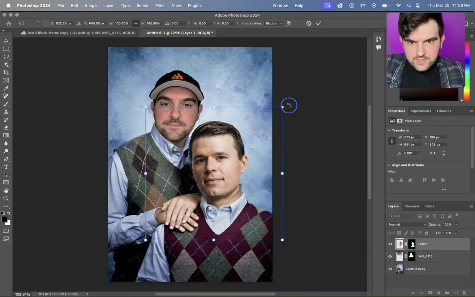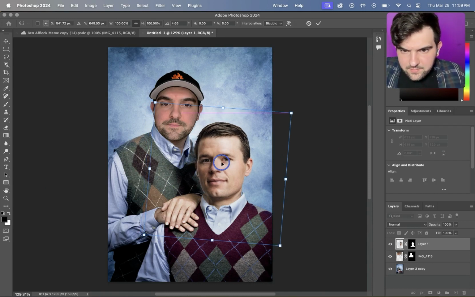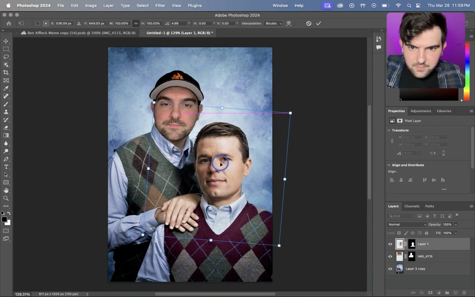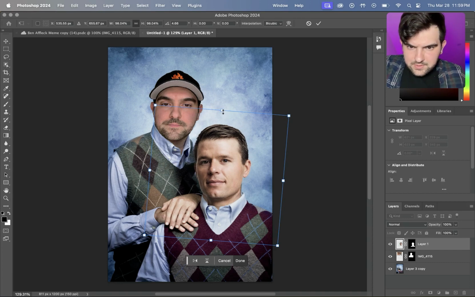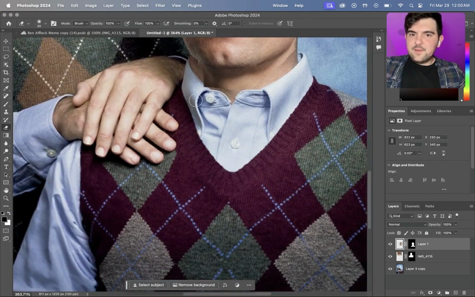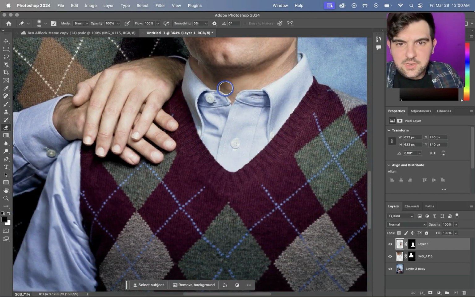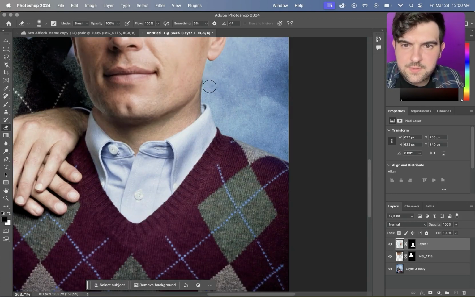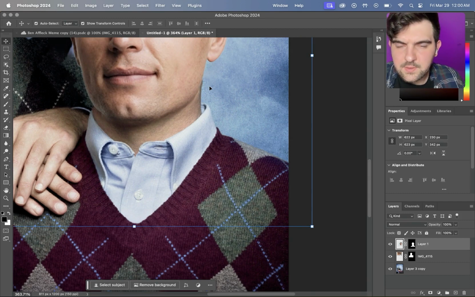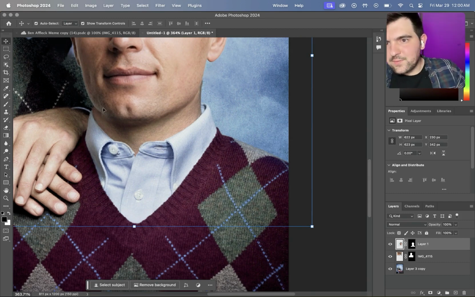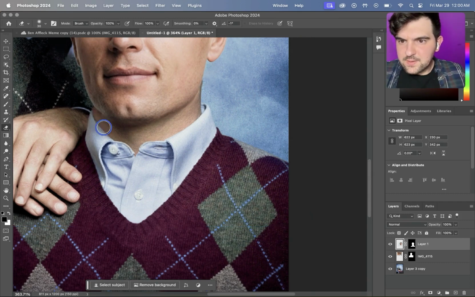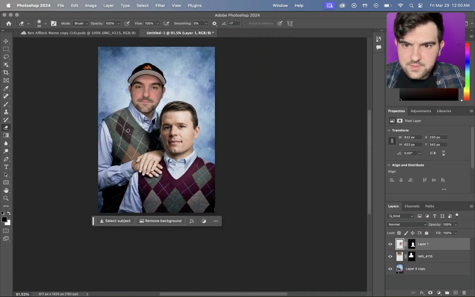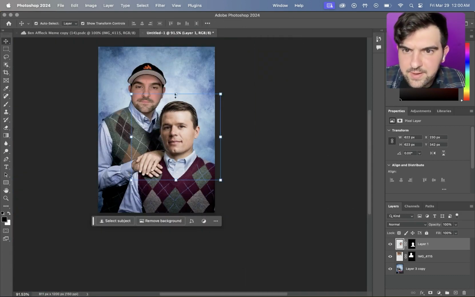I'm going to click on Kyle's head. And now we can, for the most part, adjust it the way we want it to. We hit the E button again. Make sure it's in the soft one. And then we're just going to go around his neck to make sure it looks good. And we want to make sure it's lined up with the neck. All right, so that's lined up over here. Over here it's lined up for the most part too. Needs to be cleaned up a little bit. There we go. So now we've got Kyle's head and my head.